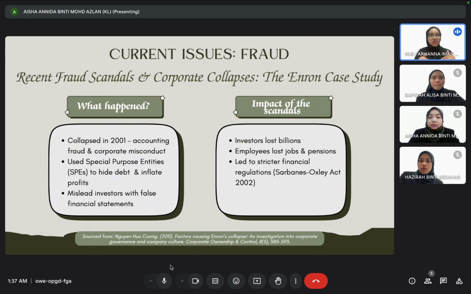So the impact from these scandals, which is the consequences from Enron's collapse, was severe. Investors lost billions of dollars, employees lost their jobs and pensions, and trust in corporate governance was shaken. In response, stricter financial regulations were introduced, most notably the Sarbanes-Oxley Act, which aimed to improve corporate accountability and prevent similar frauds in the future.